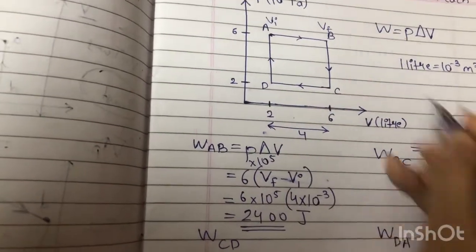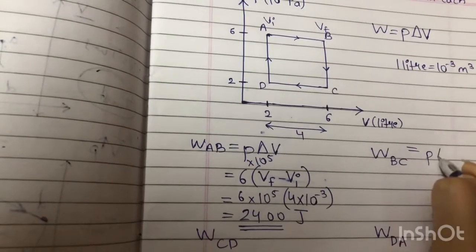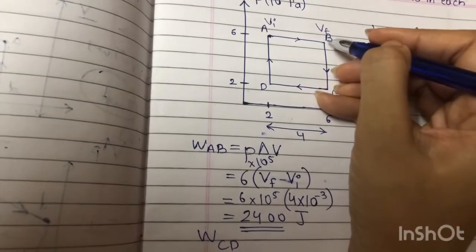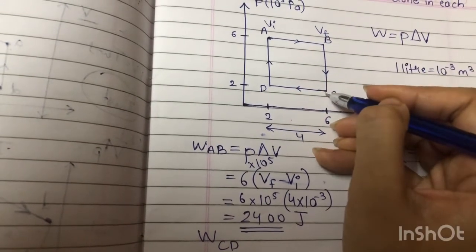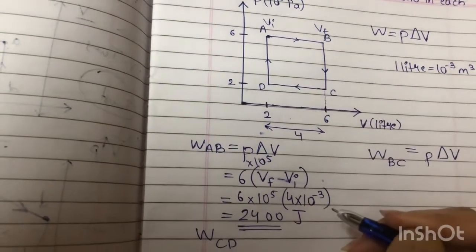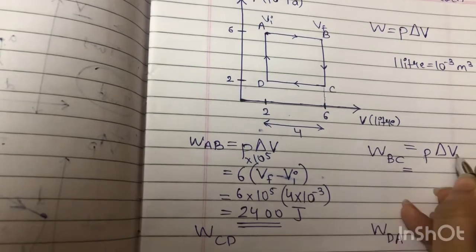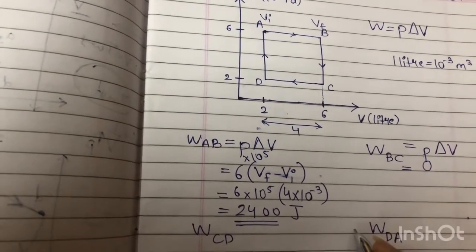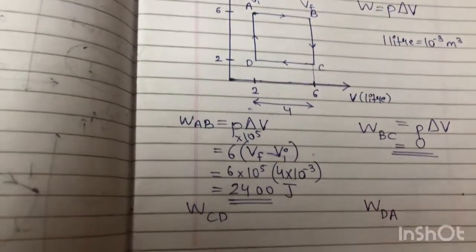Now when you go from B to C, the formula will remain the same, that is pressure into change in volume. But while going from B to C, there is no change in volume, volume remains the same. So here there is no change in volume, which means the work done is 0 in this case.